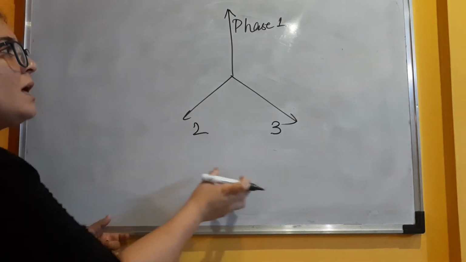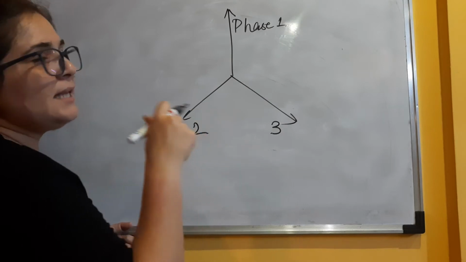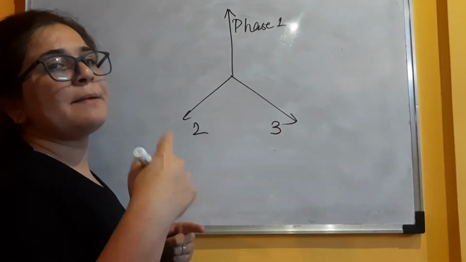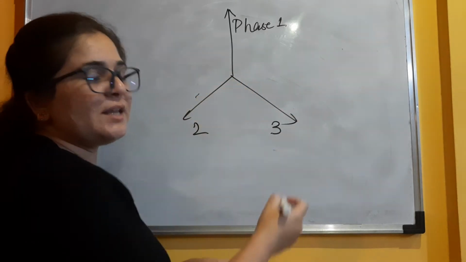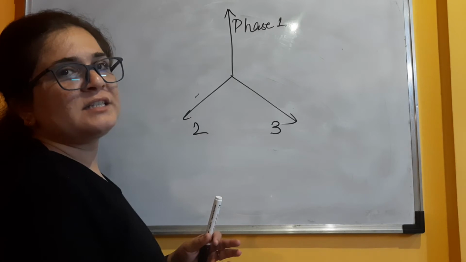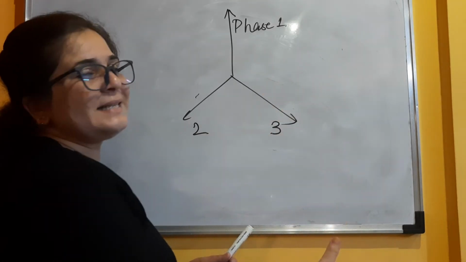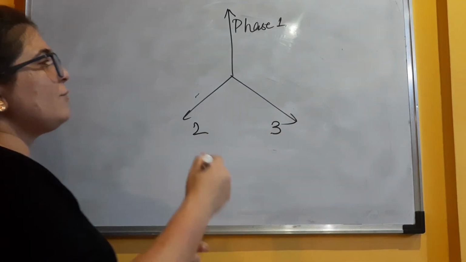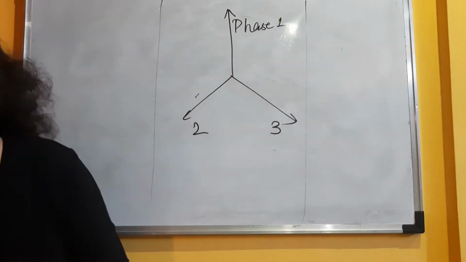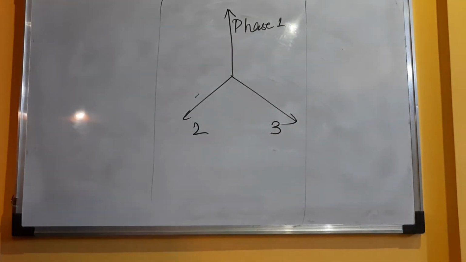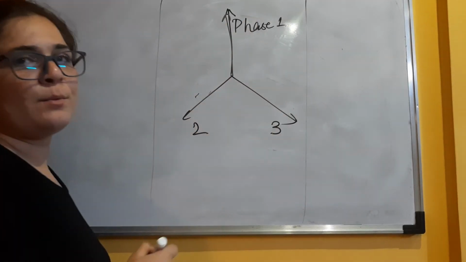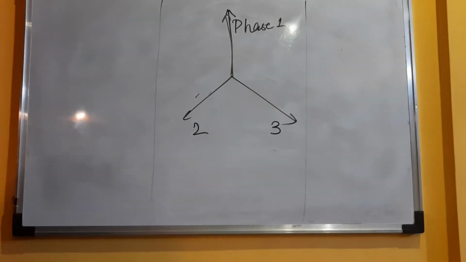So 3-phase means the current that is reaching our house is not coming by a single cable, it is coming by 3. You must have heard sometimes that one phase of ours is not working, so the electricity board is trying the second phase or the third phase, fine. So if this is a tower, the electricity reaching our house is not coming by only this one wire, it is coming by 3 different wires, and we call it a 3-phase system.